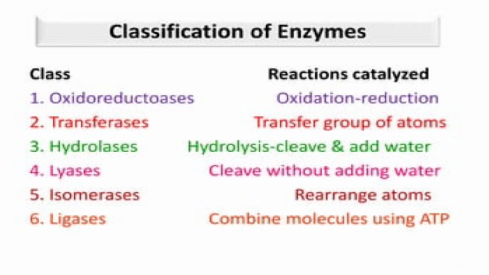The second classification is transferase, EC 2. These are the enzymes which are responsible for transfer of a functional group from one substrate to another. This is a transfer of functional group, that's why it is a transferase. Examples are transaminase, transphosphorylase, transglycosidase.